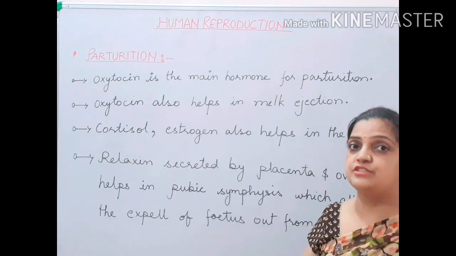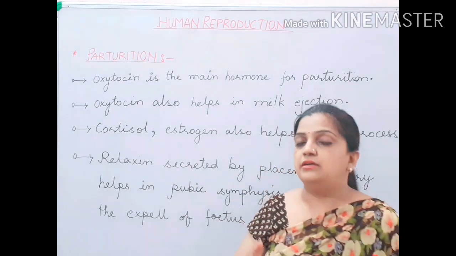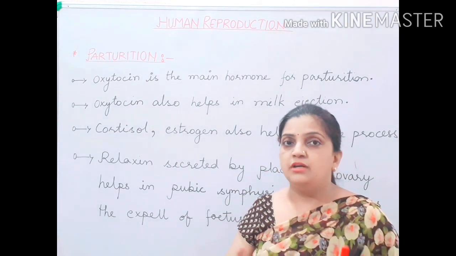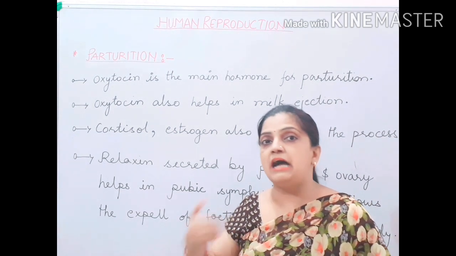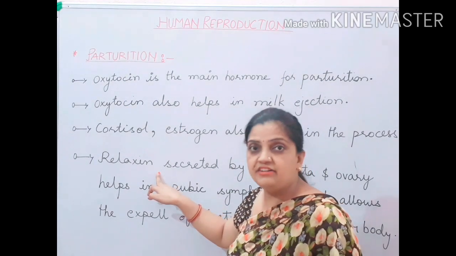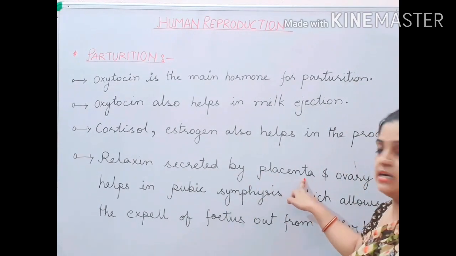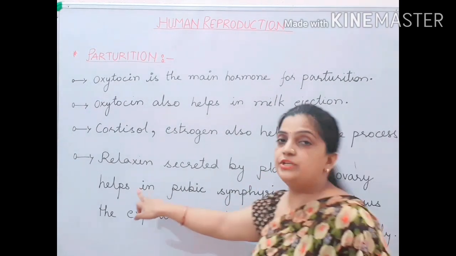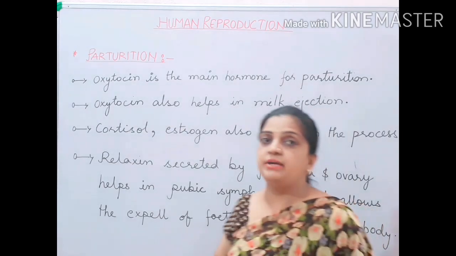Now children, there is one more hormone. If you remember, I told you that relaxin is a hormone which is secreted by the placenta at the last phase of the pregnancy, and this is that hormone, relaxin. This relaxin is secreted by the placenta and the ovary, which helps in pubic symphysis. Now what do you mean by pubic symphysis?